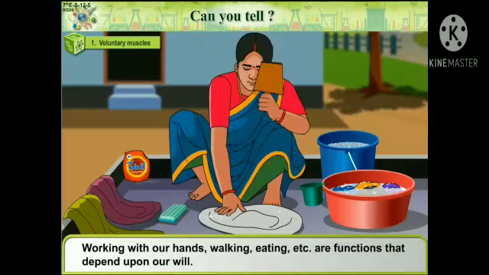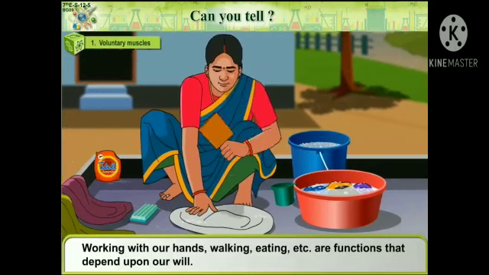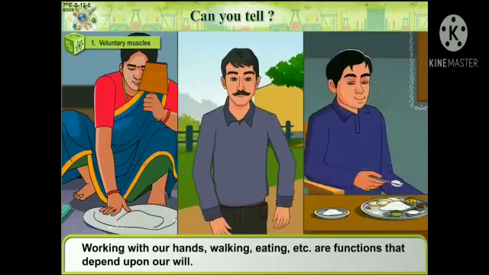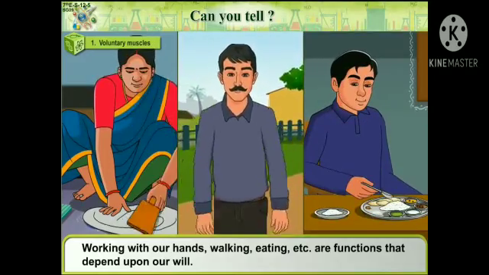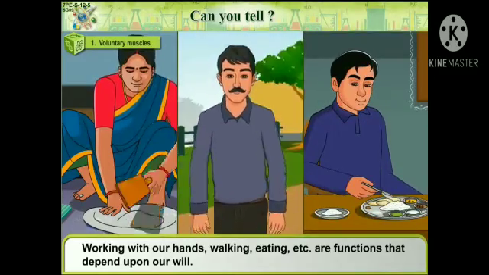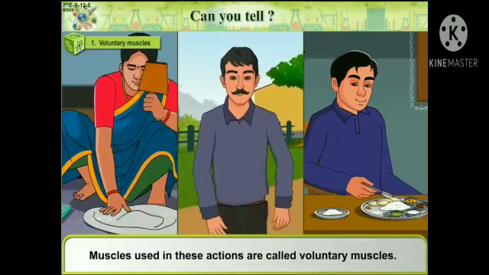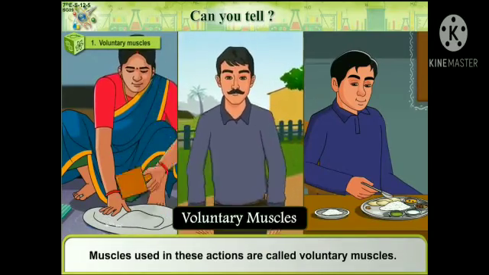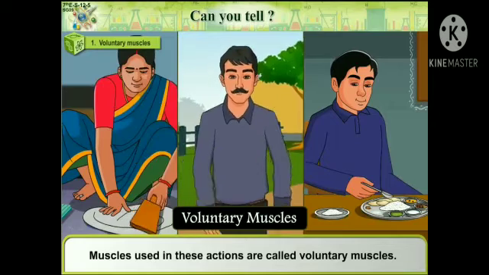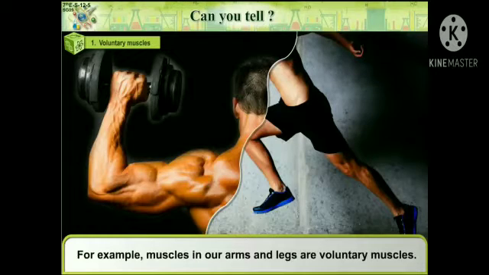Let us see voluntary muscles. Working with our hands, walking, eating, etc. are functions that depend upon our will. Muscles used in these actions are called voluntary muscles. For example, muscles in our arms and legs are voluntary muscles.